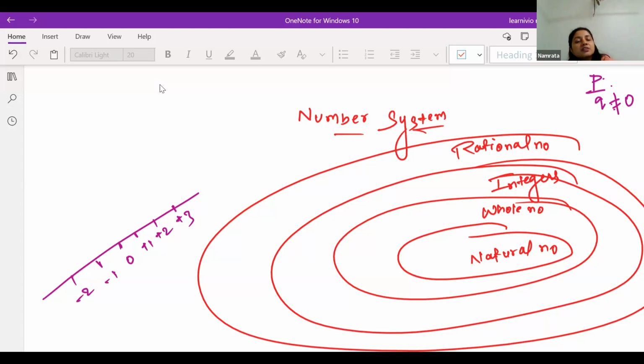I am also expecting questions from your side from the chapter we are doing today. I have taken number system, so if you have any doubt from number system, or you are not so sure or are confused, you can ask me today or in the next class also. Just collect all your doubts and ask me in the class. This way, we will quickly do the revision, which will help you a lot before the exam.